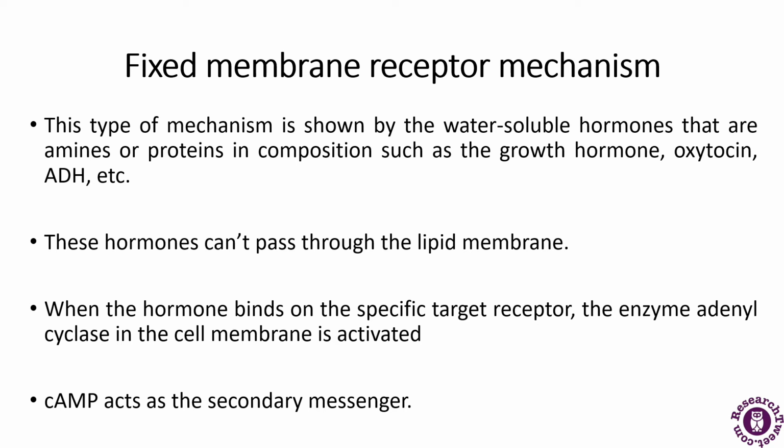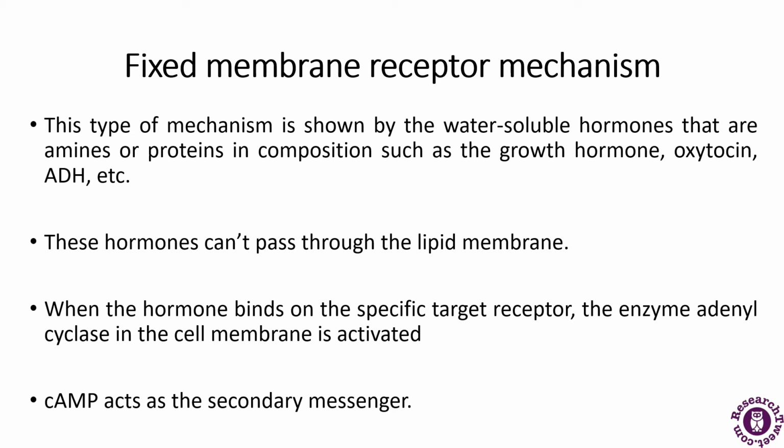When the hormone binds to the specific receptor, the enzyme adenyl cyclase, which is present in the cell membrane, gets activated. This enzyme helps in the production of cyclic AMP, that is, cAMP.